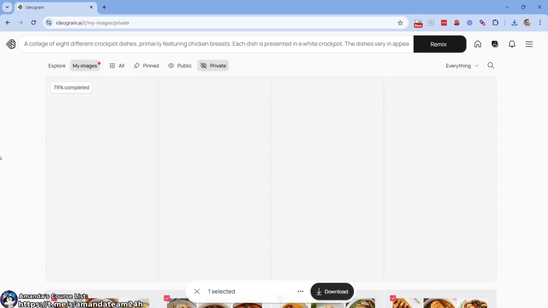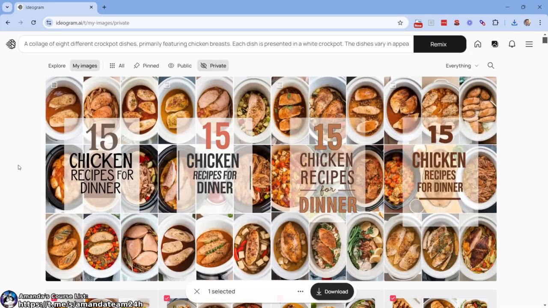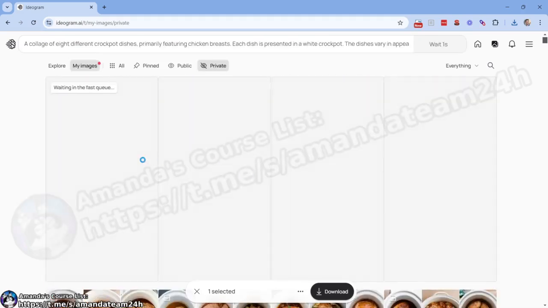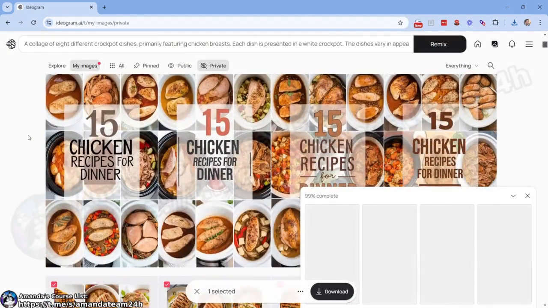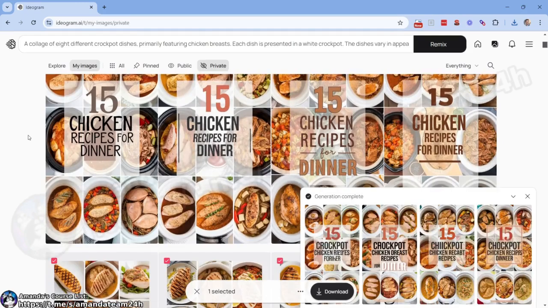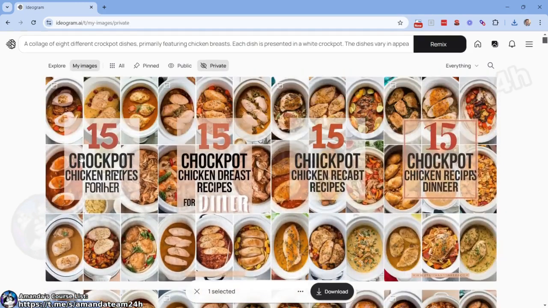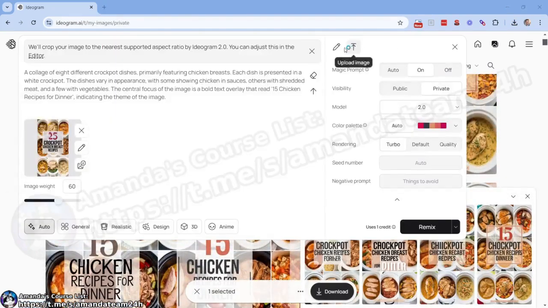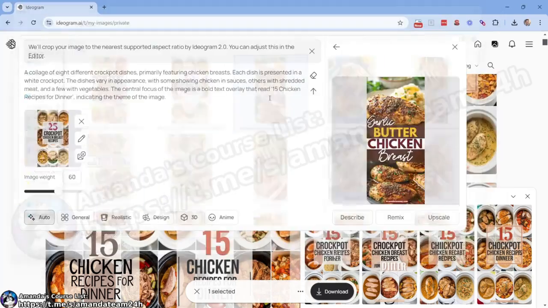So it just gets a general feel of design. Looks good. Looking pretty good. Let's see if we bring it up to 50 or 60. You're going to see the difference here. That first one was at 30. I think all of them were good. And then a few of these, actually none of those were good. So you've got to play with that a bit. Let's do one more that we like.